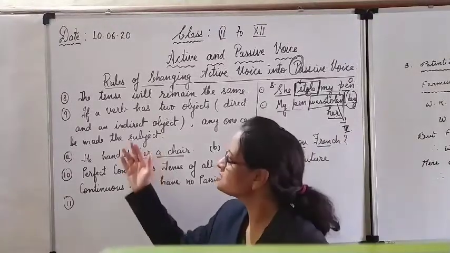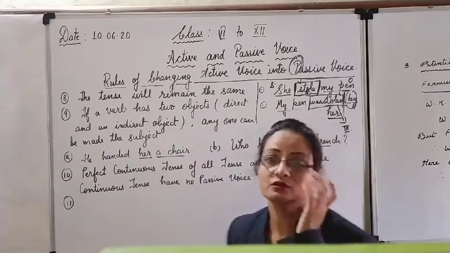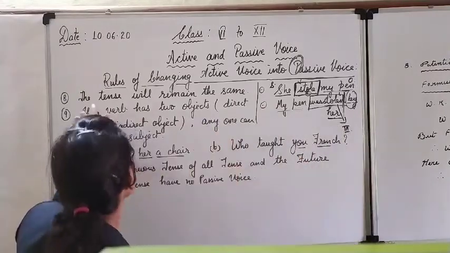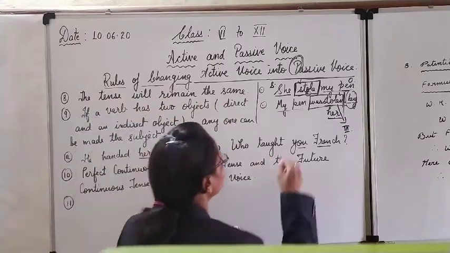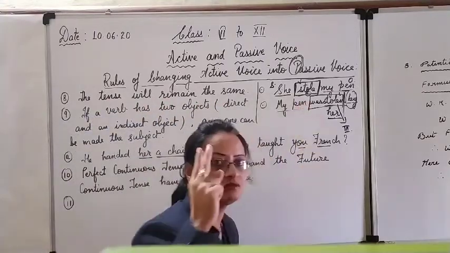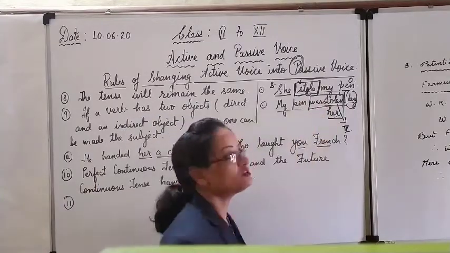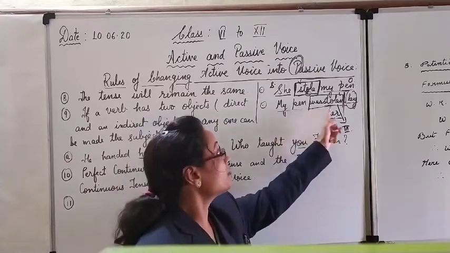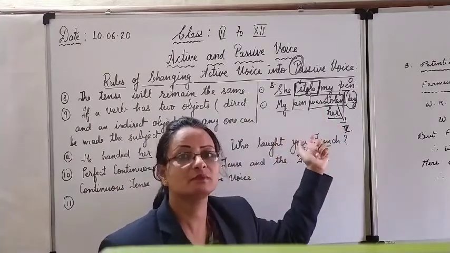So our next rule is number 8. After the 7, let us see some more rules. Rule 8 says the tense will remain the same. As we have seen here, it was told, second form of the verb, simple past tense. Here also, was stolen. The form is passive, but it is still was, and the third form, it is still the simple past tense.